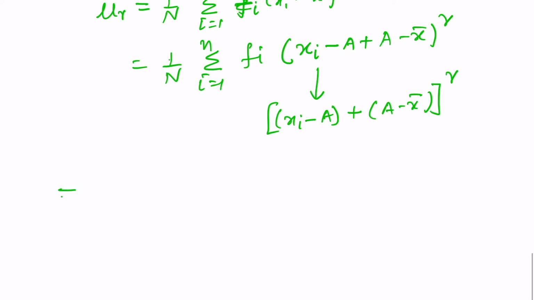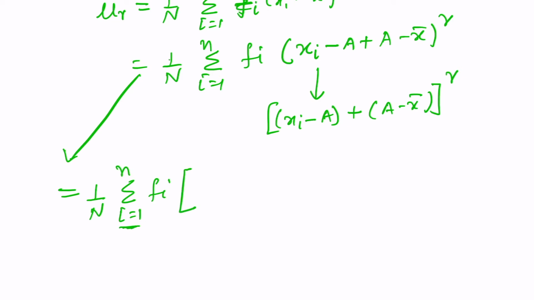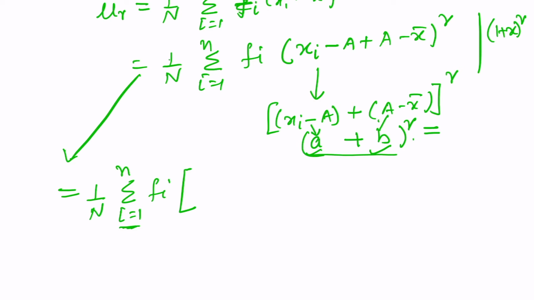Now this whole can again be written as 1 over n sigma fi. Now onwards I will skip the i running from 1 to n, so this will be obvious. We can write (a plus b) to the power r. Write the binomial expansion of this term, as you must have studied the binomial expansion of (1 plus x) to the power r. So let us write the binomial expansion of (a plus b) to the power r, where we take small a as xi minus a and small b as a minus x bar.